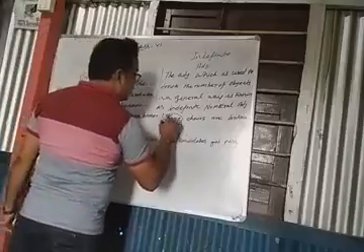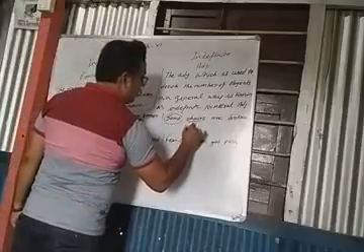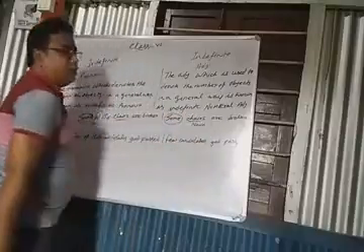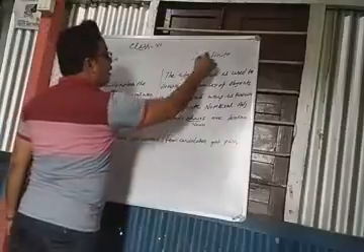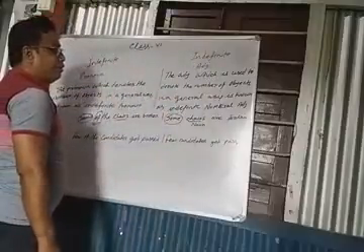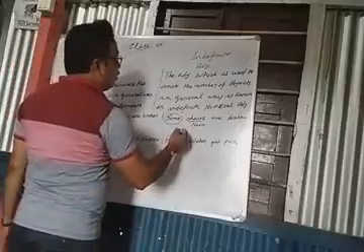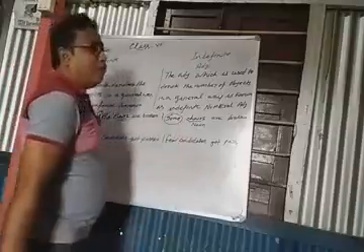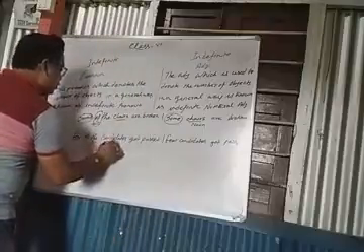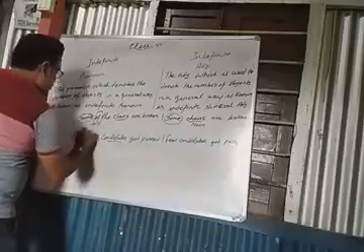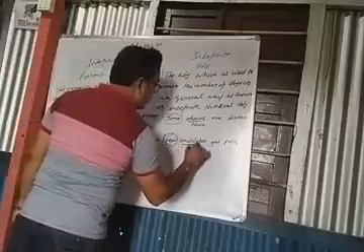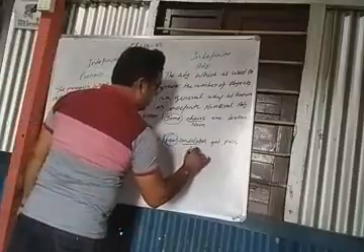Here some is a pronoun. In the other, some modifies the noun, so it's an indefinite numeral adjective. Some chairs, that means we are not getting the exact amount of chairs. Here also few is separated from the noun by of, but here few is followed by the word candidates.